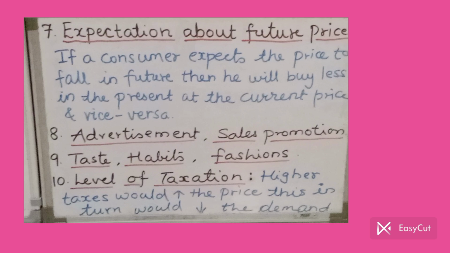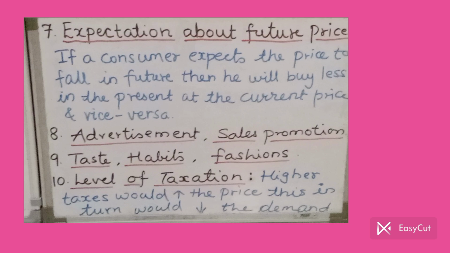Next, point number 8. I've just mentioned very simple points. Point number 8, advertisement and sales promotion. If a product is heavily advertised and heavy sales promotion is done for the product, then due to the advertisement effect and sales promotion, a product may find higher sales. There will be higher demand.